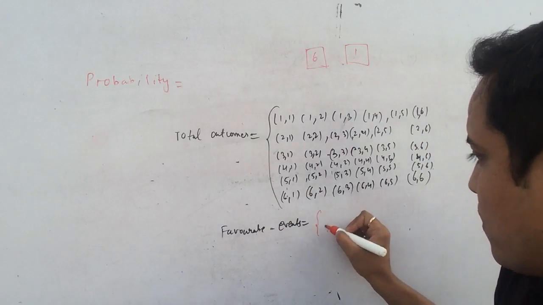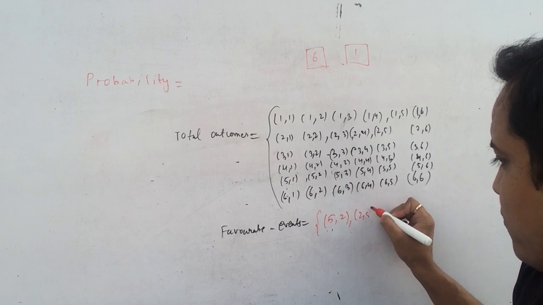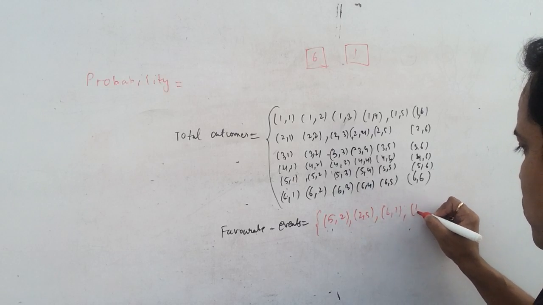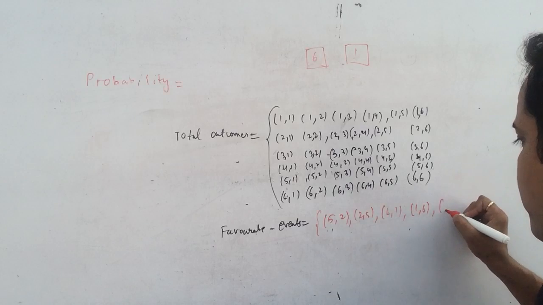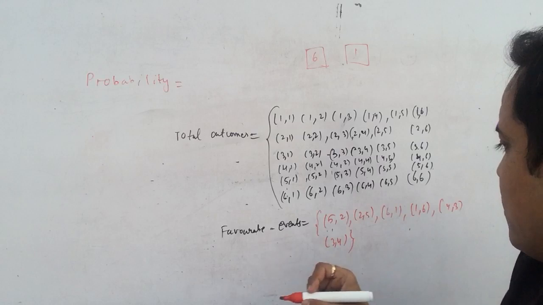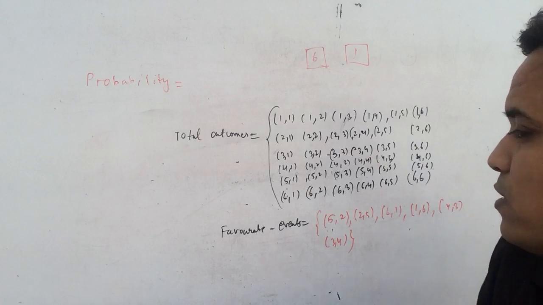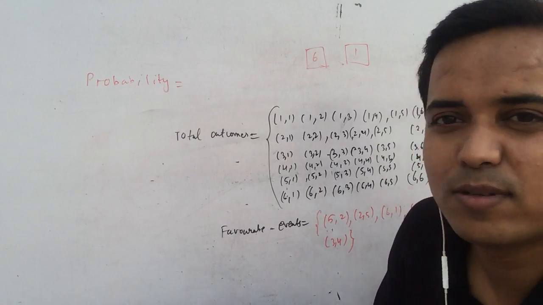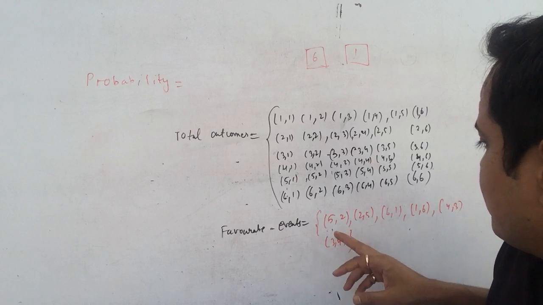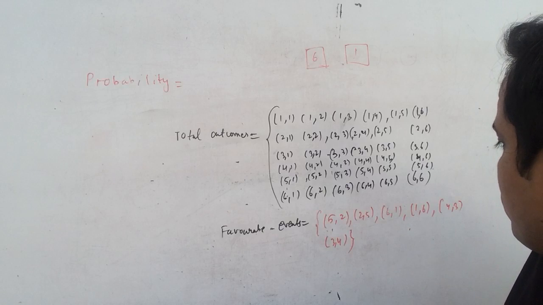So you can write here the favorable outcomes: 5 2, 2 5, 6 1, 1 6, and 4 3 and 3 4. Any other cases? Think about this.